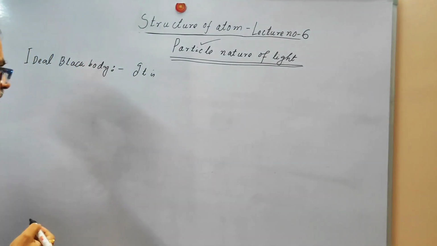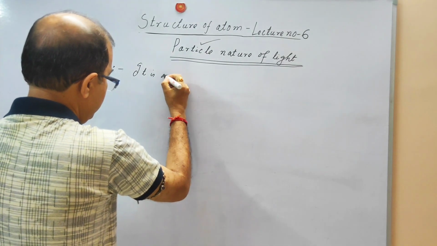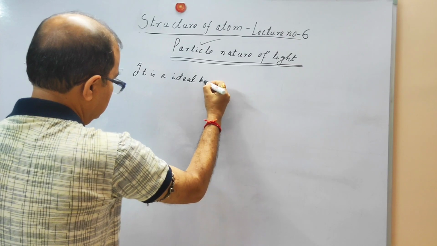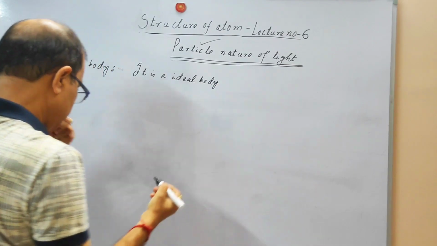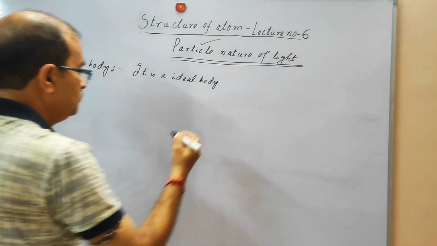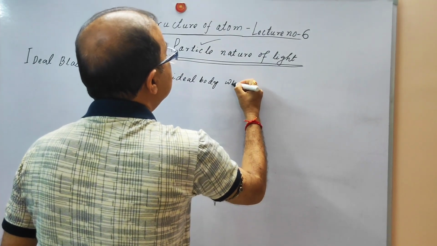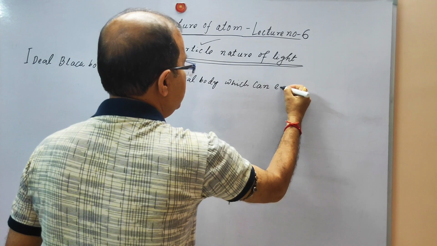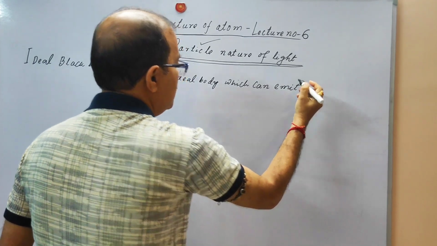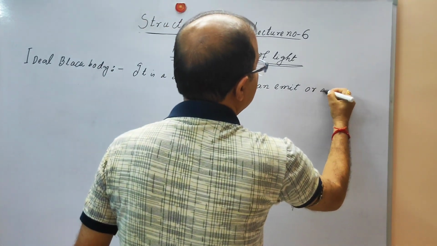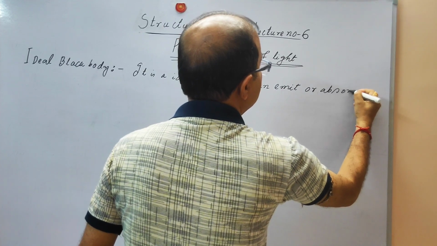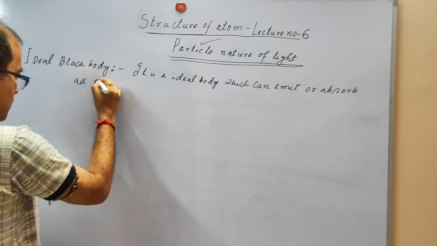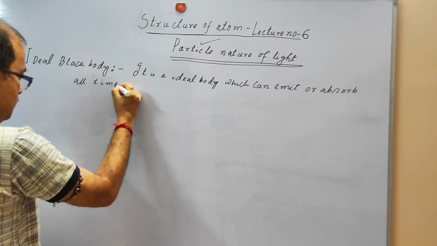What is an ideal black body? It is an ideal body which can emit or absorb all types of radiation.